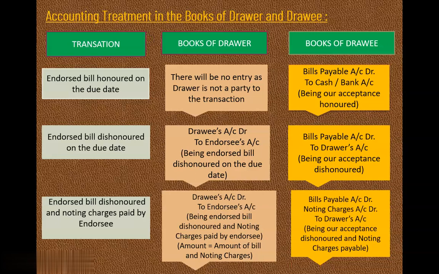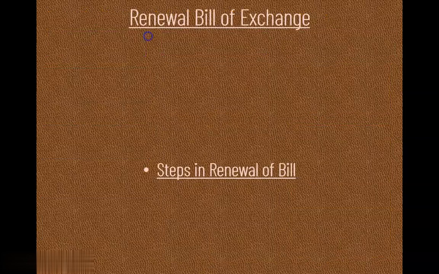And here always the same entry, that is bills payable account debit, noting charges account debit to drawer's account. So whenever noting charges are paid by the drawee, he is going to pass the same entry, bills payable account debit, noting charges account debit to drawer's account. So till here we have done case number 4, that is endorsement of bill of exchange, its meaning and journal entry. Now we are going to start with the next topic.